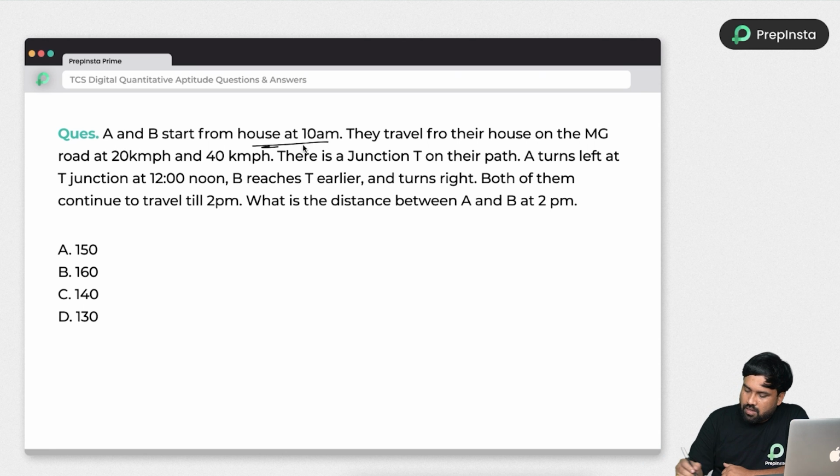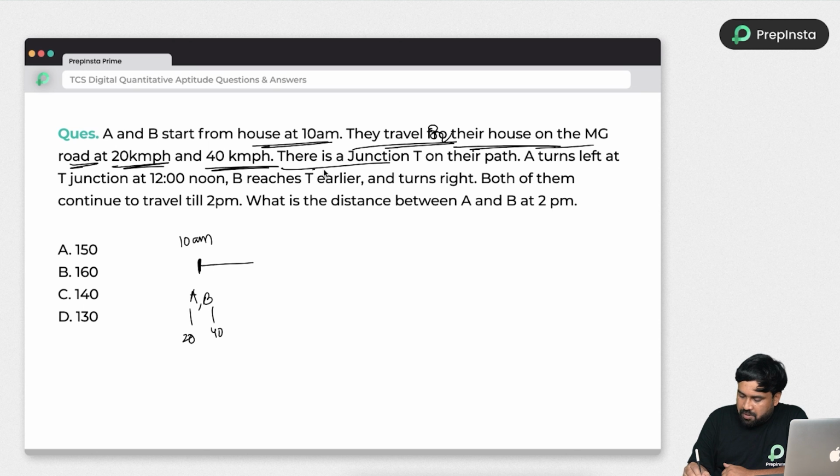A and B start from home at 10 a.m. Okay, I am considering here A and B started at 10 a.m. They are traveling for their house on the MG road at 20 kilometers per hour and 40 kilometers per hour. Right? So A speed is 20 and B speed is 40. There is a junction T on their path. A turns left at the T junction at 12 noon. So A traveled some distance and there is a T.